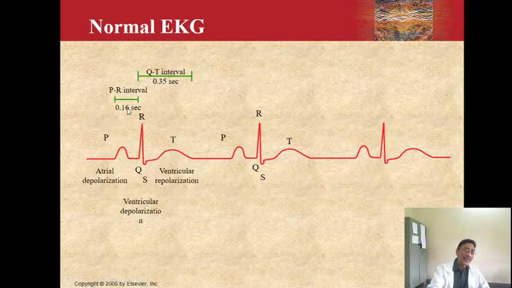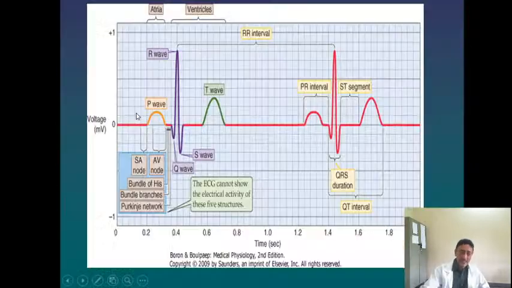If the increase is beyond 0.2 seconds, you should understand that the impulse going from the atria to the ventricles, that is from the SA node to the AV node, has a prolonged transmission duration. So this interval will get prolonged. That is a first degree heart block.